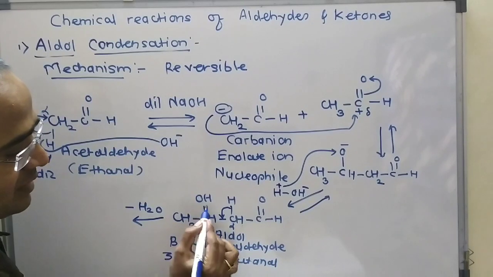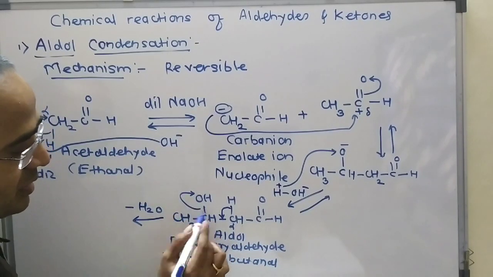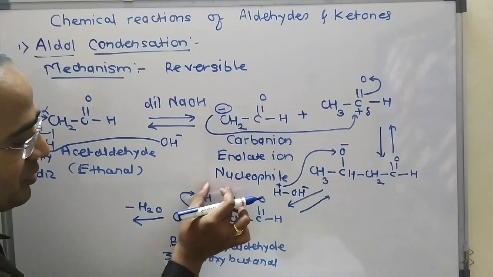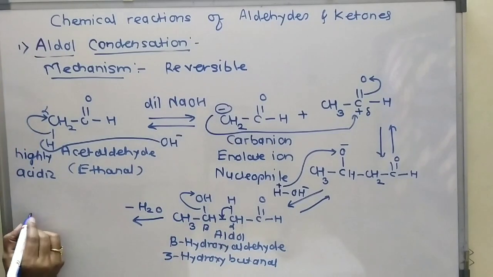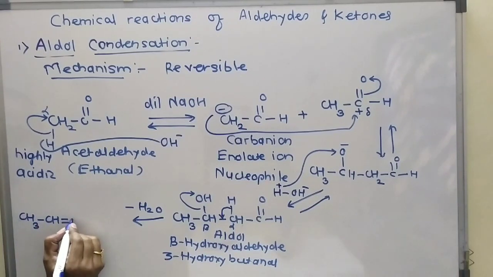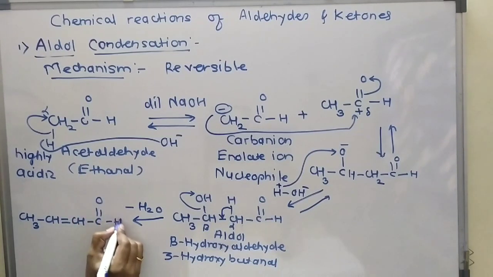The bond between this carbon and oxygen shifts over here. Here OH minus will form, with H plus there is formation of H2O, and the product is CH3, here CH, double bond CH, double bond C, double bond OH.